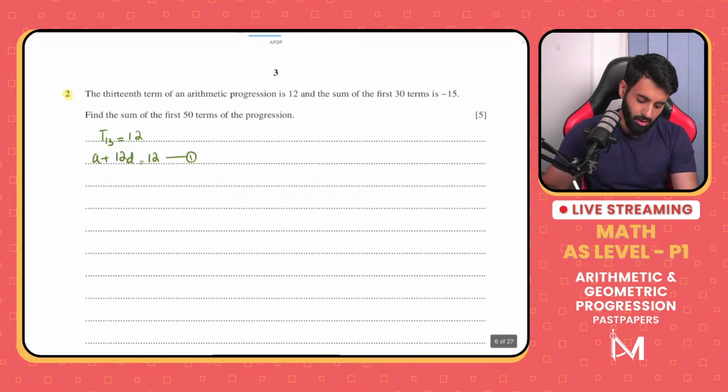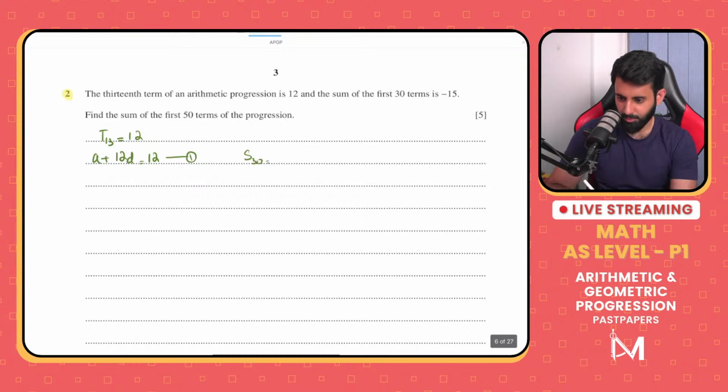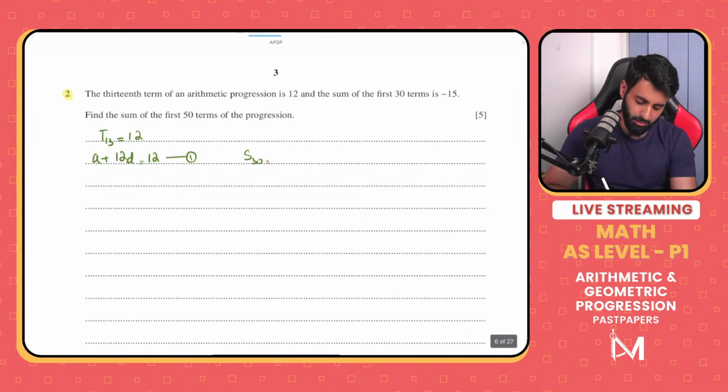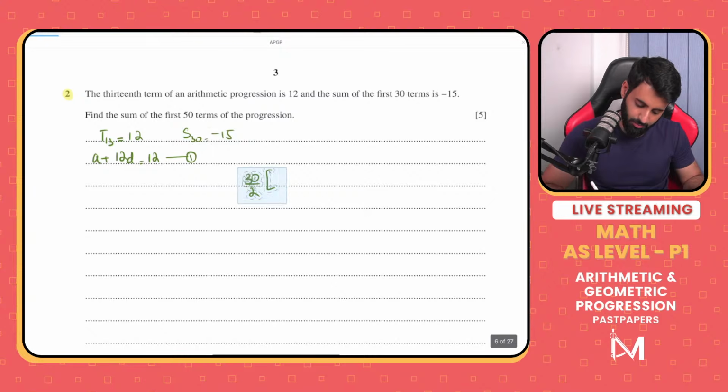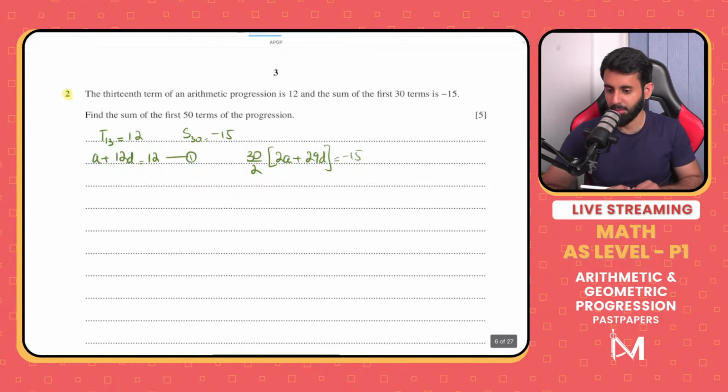Now, sum of the first 30 terms is minus 15. Again, we'll have to form an equation. So 30 upon 2, into, let me write this over here so I have more room, 30 upon 2 into 2a, which means we don't have the value of a, plus n minus 1, which means 29, into d, which is equal to minus 15. Not according to me, according to the question.